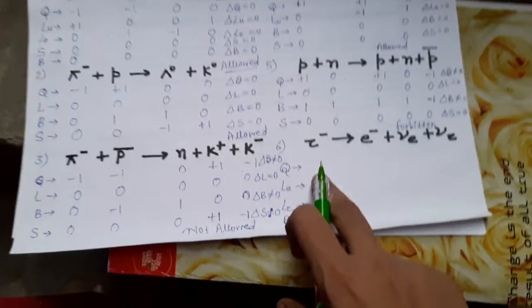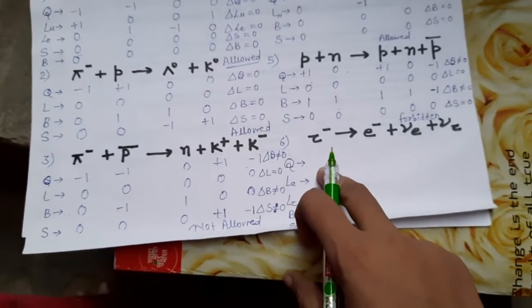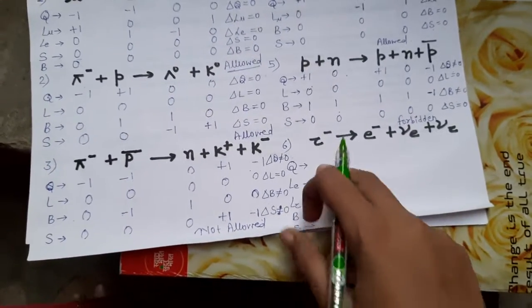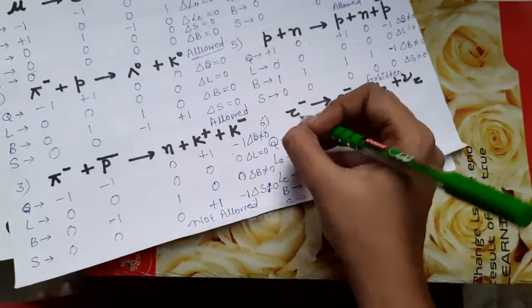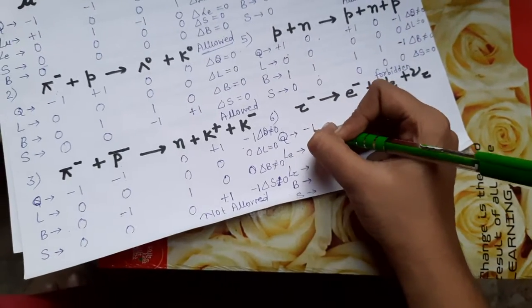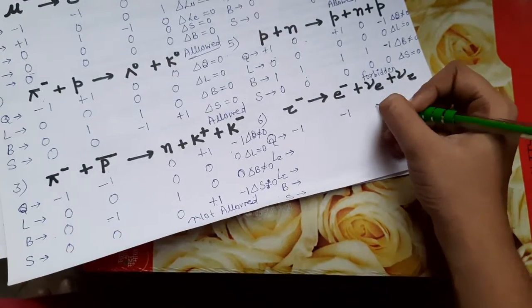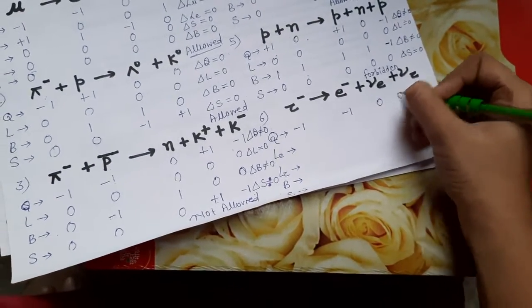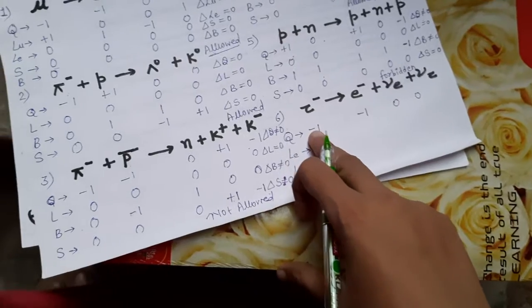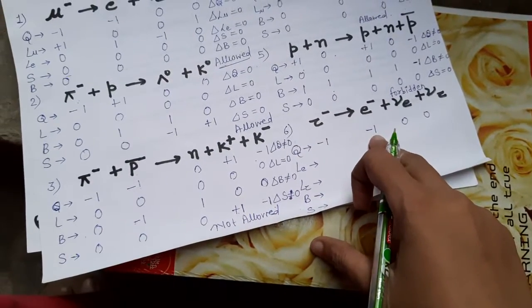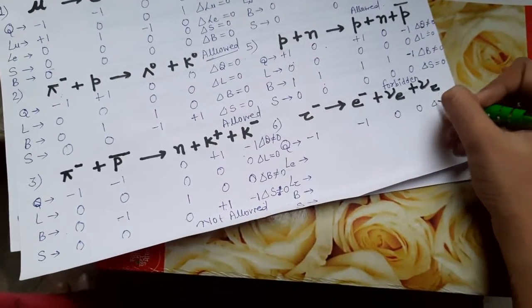Now consider the charge. Tau on minus 1, electron minus 1 charge. Neutrino 0 and 0. Left hand side it is minus 1 and right hand side it is minus 1. So the charge is conserved.